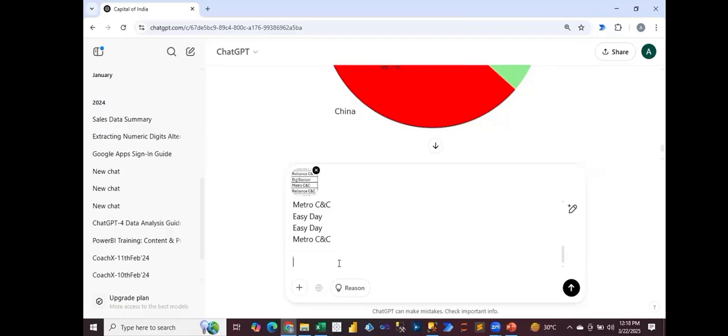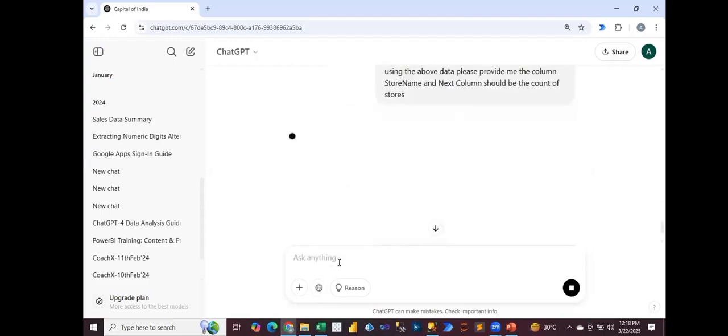I am saying, using the above data, please provide me the column store name, and the next column should be the count of stores. See, I have written like this.